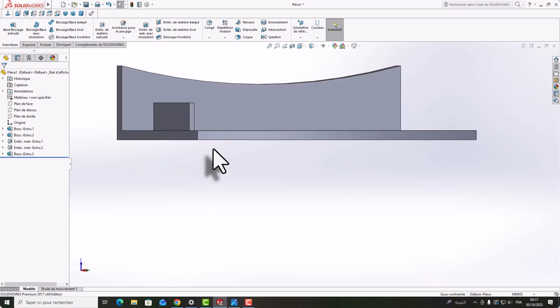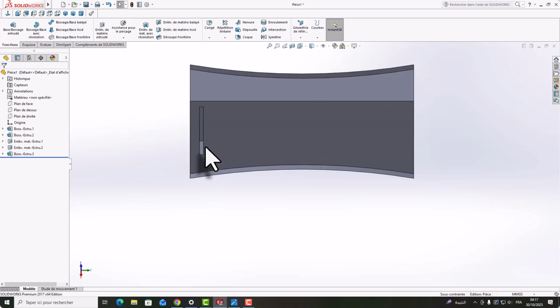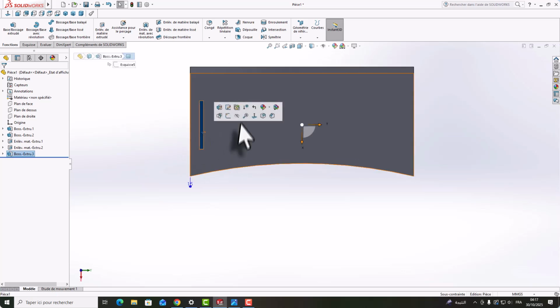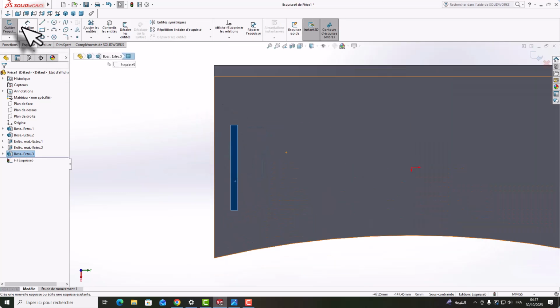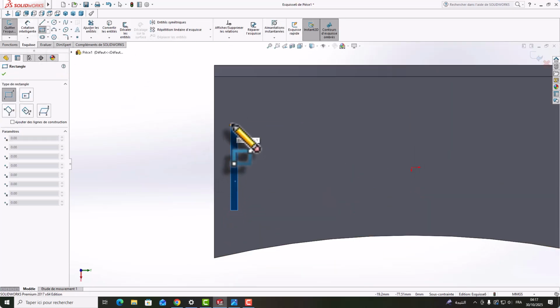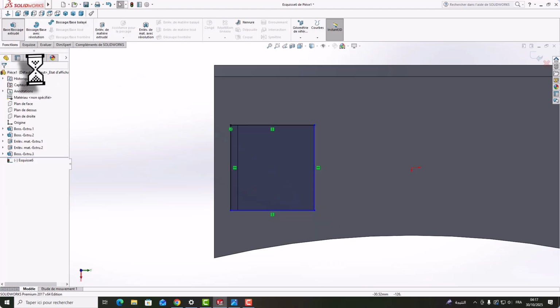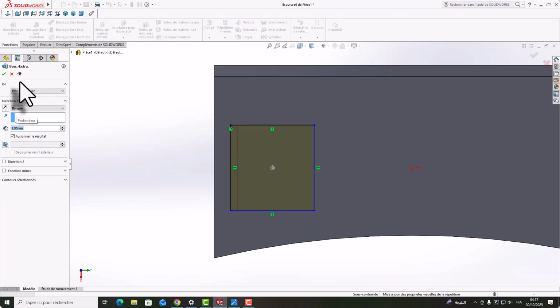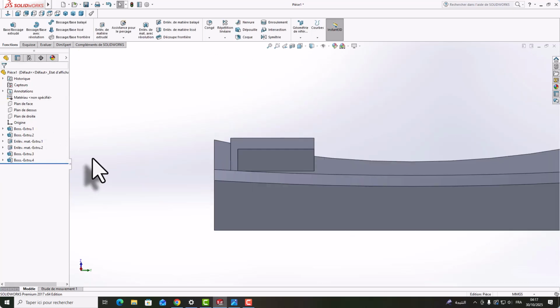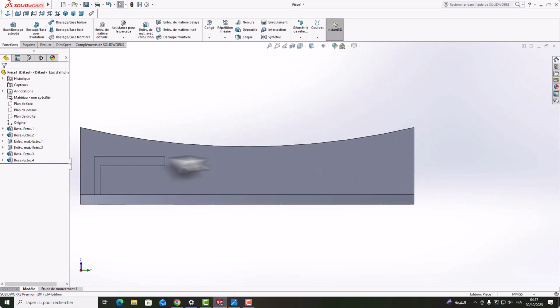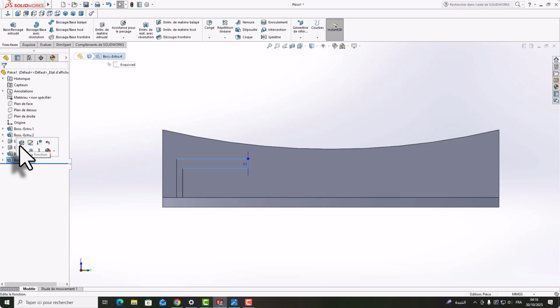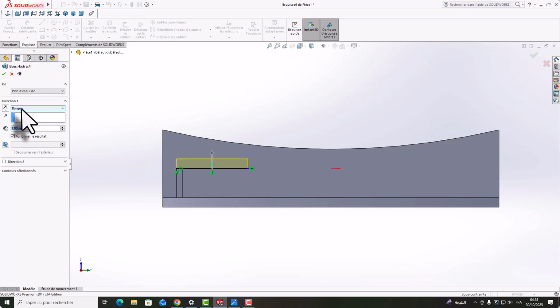After, we need to create another one here, like that, and we choose 5 millimeter. You can see it's so much 5. We need to shoot like 3.